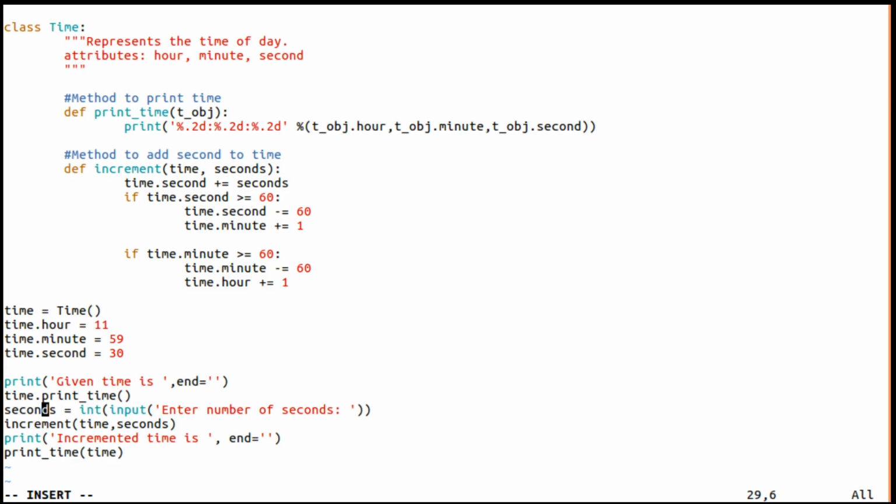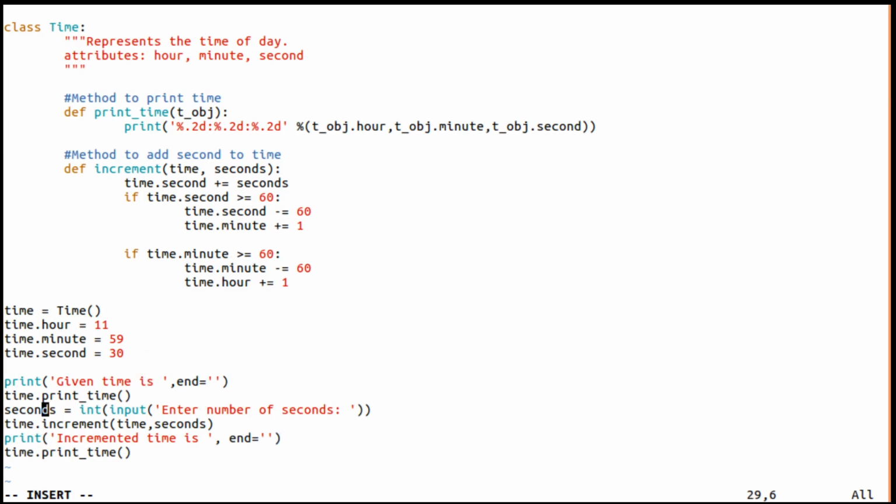You can enter the number of seconds, and later the increment will be used like time.increment. Later once again the print will be used like time.print_time method.